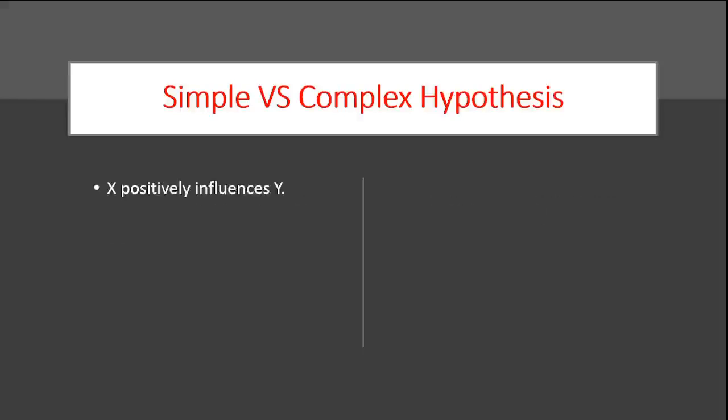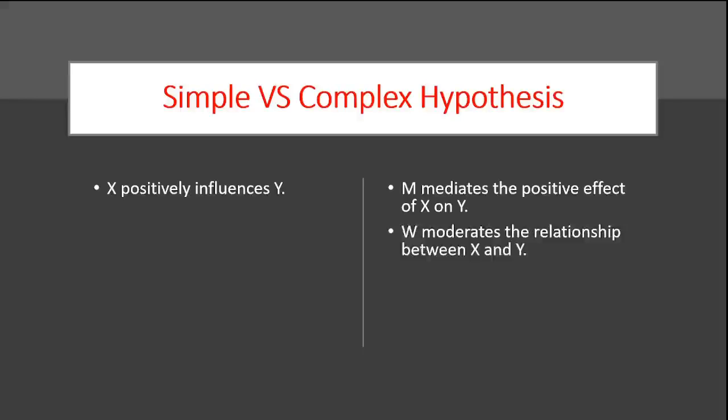X positively influences Y. This is a simple hypothesis, but let's have a look at this. M mediates the positive effect of X on Y. We have three variables over here, X to M and then M to Y. W moderates the relationship between X and Y. Now we know that there is another variable that is influencing the relationship between X and Y. So this is a complex hypothesis. Now, there's an interesting feature over here: this hypothesis does not have a direction. It's non-directional, but it's a complex hypothesis.